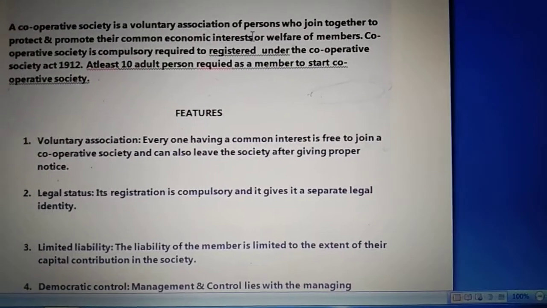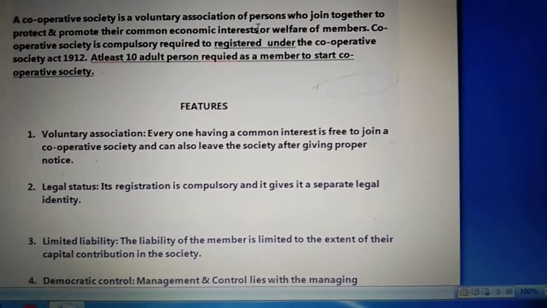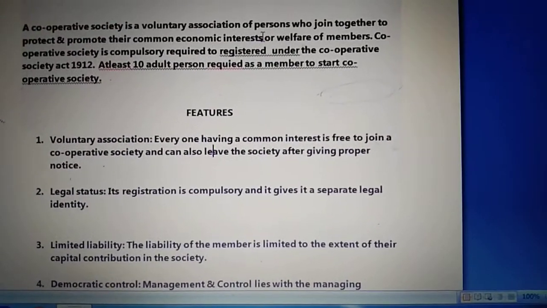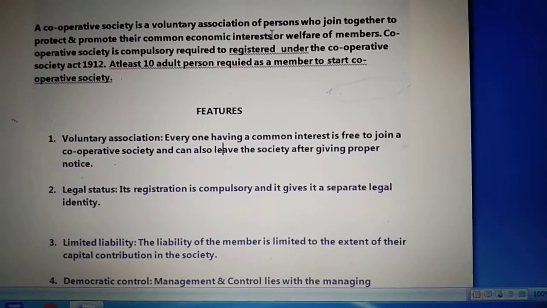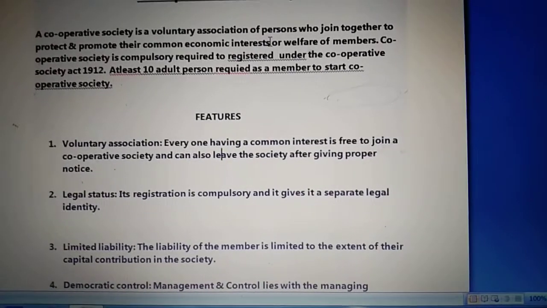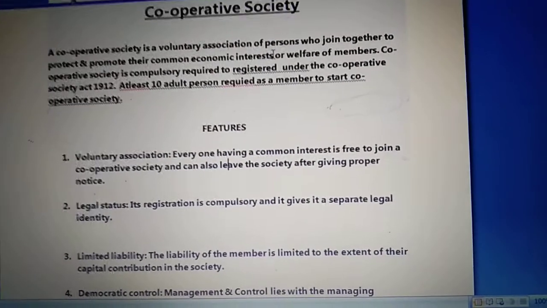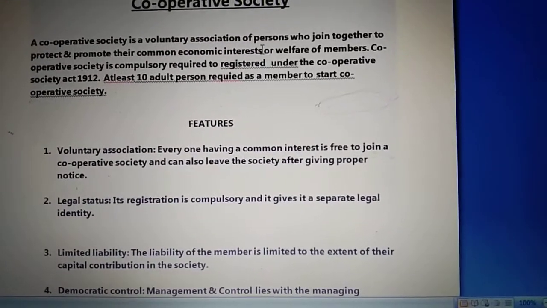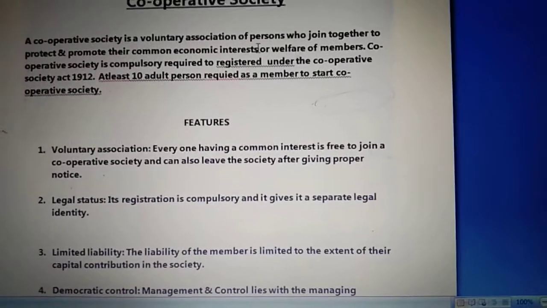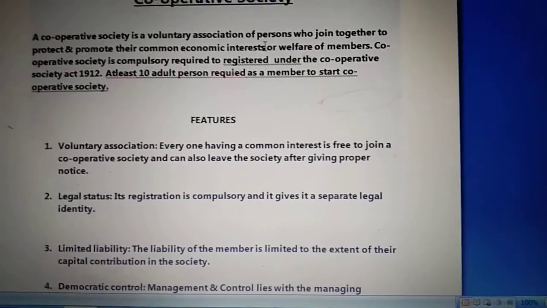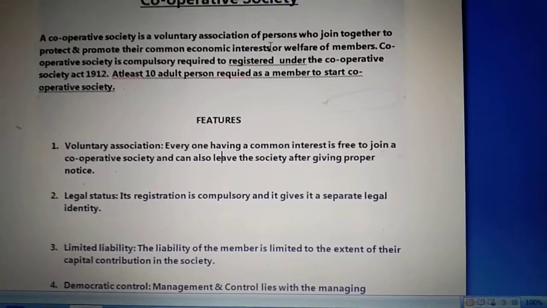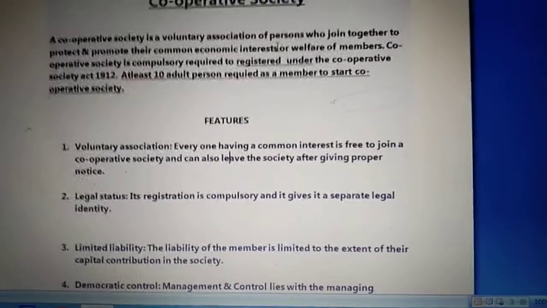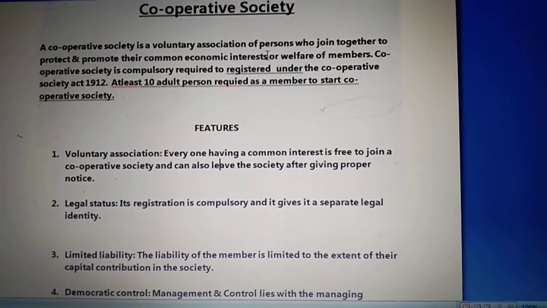A person is free to join a cooperative society and can also leave any time as per his desire. There cannot be any compulsion for him to join or quit a society. It's completely the choice of a member when they want to join, and whenever they want to exit, they can exit. So there is no compulsion for the member to stay in the cooperative society for a long period of time.